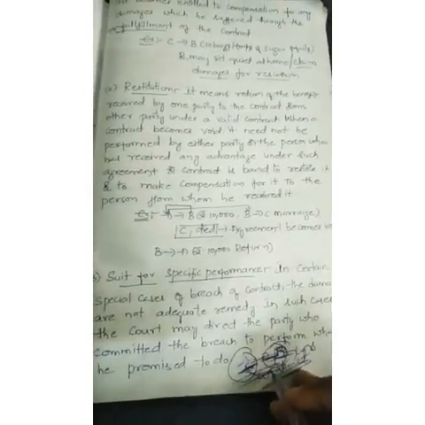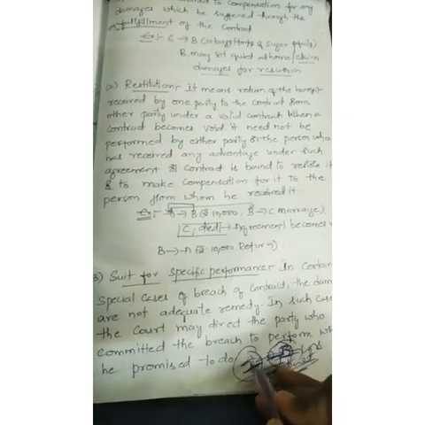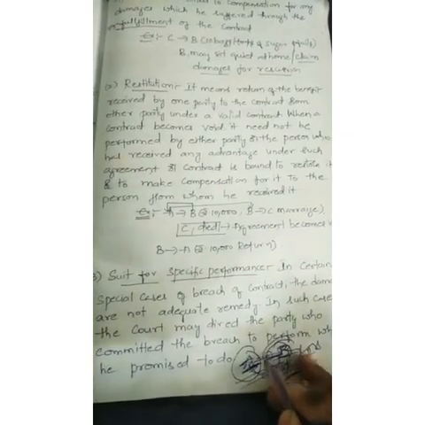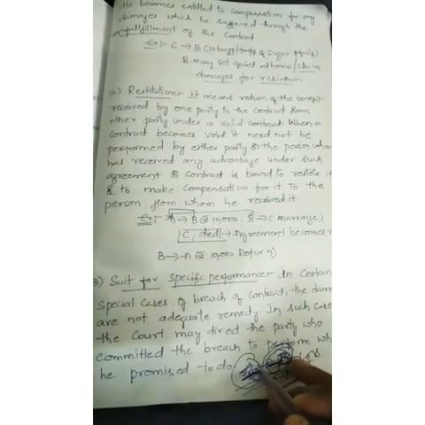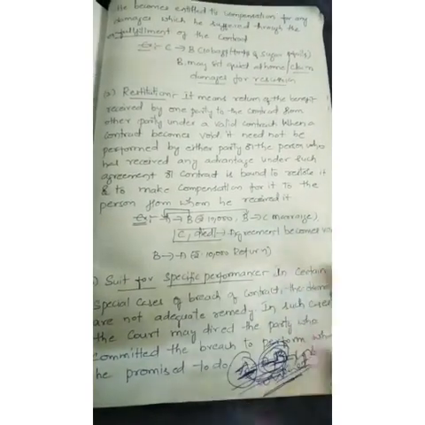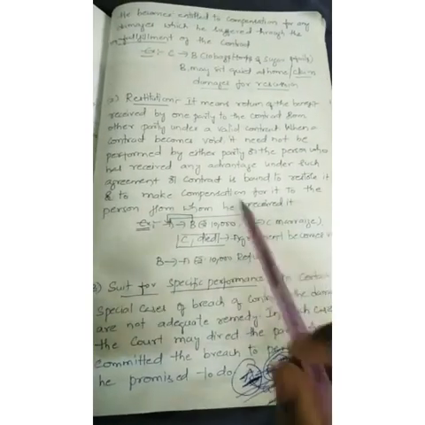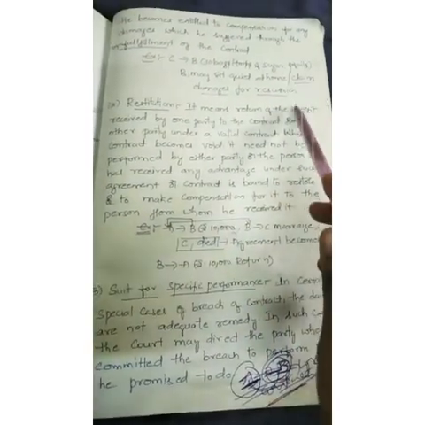But here, whatever loss is suffered by B cannot be compensated with anything. Whatever loss he caused to B cannot be compensated. Here he could give the money back, or cancel the contract.